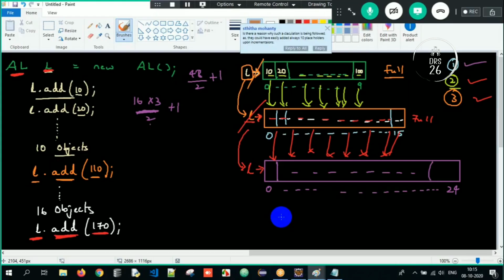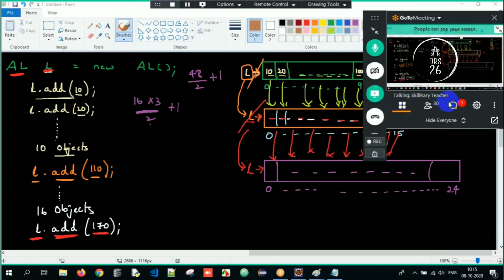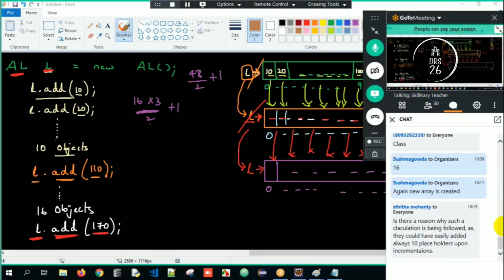Clear everyone? This is all about the entire process. And what is the underlying data structure internally? The underlying data structure is a resizable or growable array. So internally, what is ArrayList making use of? It is making use of a resizable, growable array. So this is how an ArrayList is going to work.